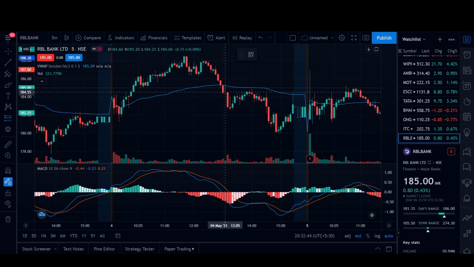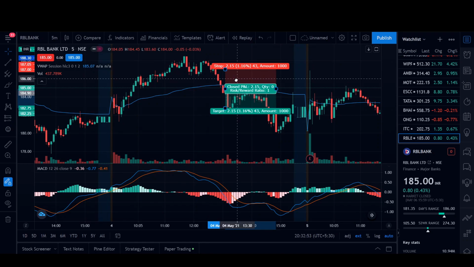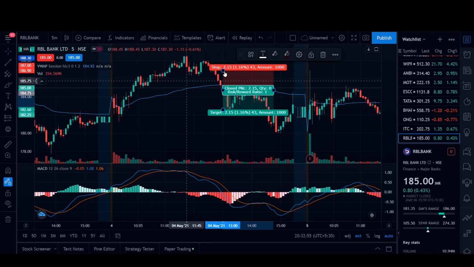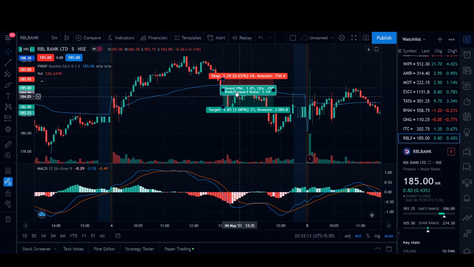So I entered approximately right here, somewhere here. As this is a short trade, my stop loss was around 0.3, 0.40, somewhere around here. I don't exactly remember. And my target was same, 1%. Right. And as again, you can see I have achieved my target using the same strategy.